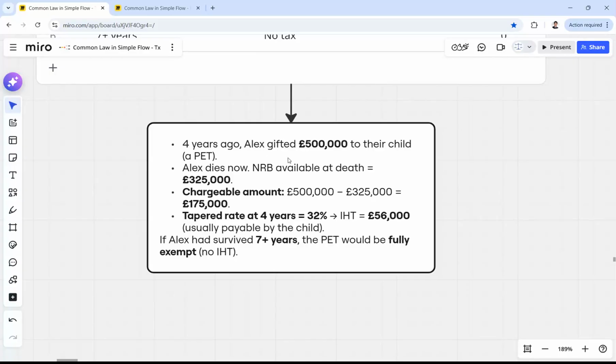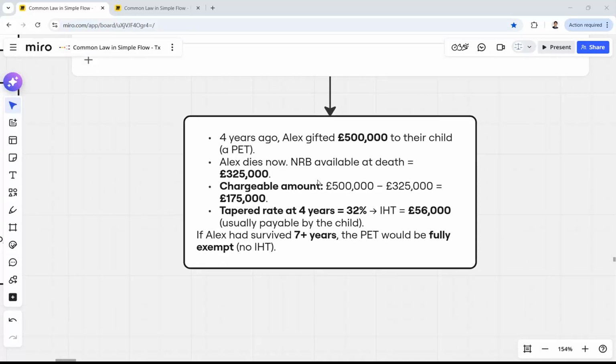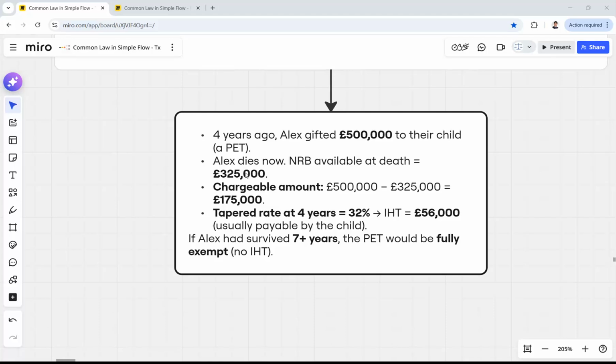4 years ago, Alex gifted 500,000 to their child, a PET. This is a potential exempt transfer. Alex dies now, and the nil rate band will apply with 325,000. So only everything after that 325,000 will be chargeable, which is 175,000.